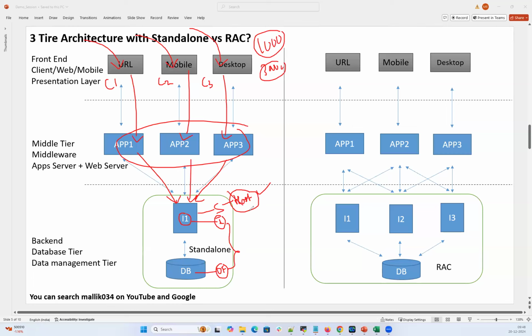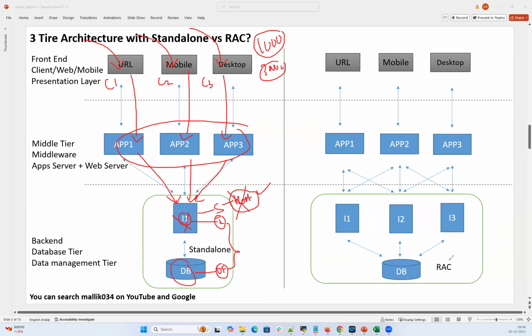And what happens if this single host goes down? What happens if this single database instance goes down and nobody is able to access my database, the physical data files? That's a drawback. Host goes down, instance goes down. If many user connections come, your server will be overloaded.